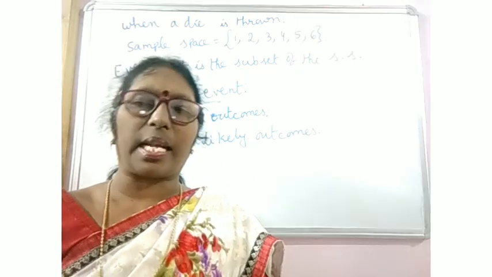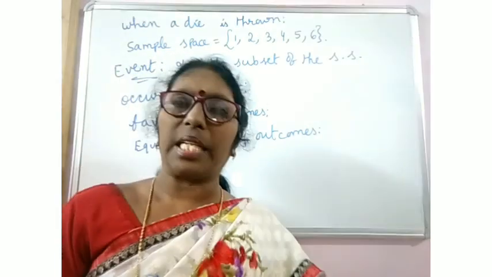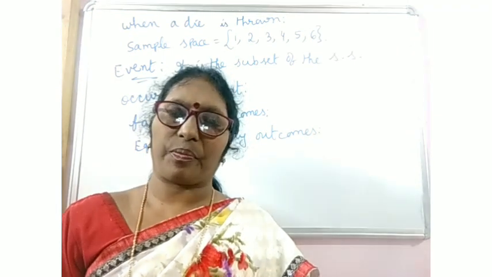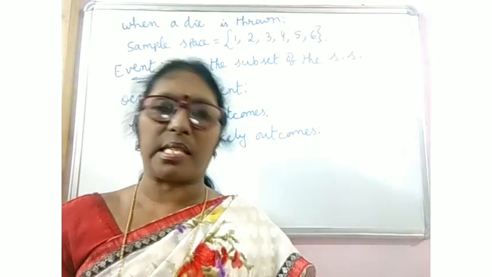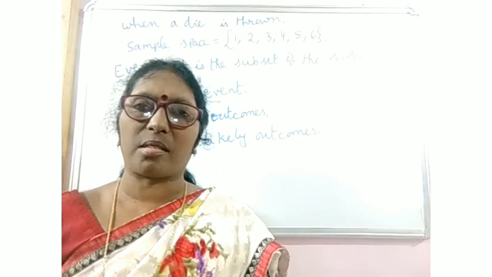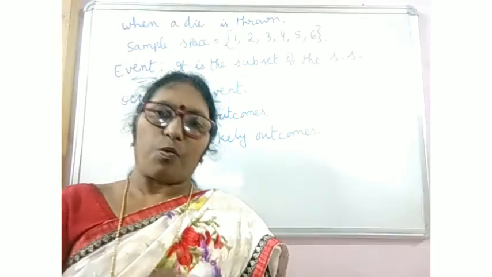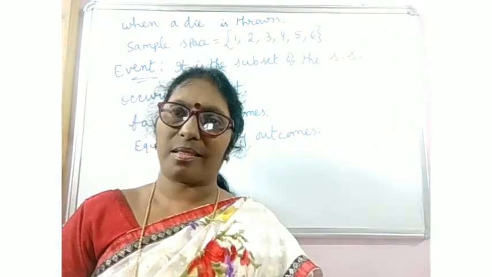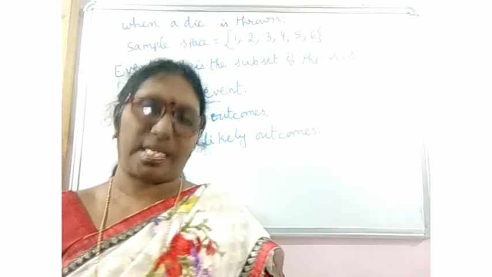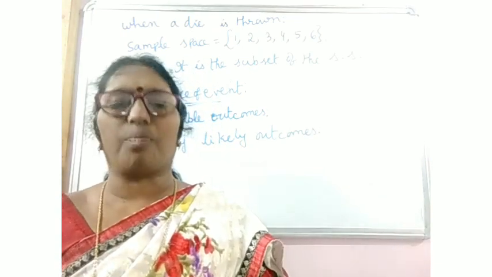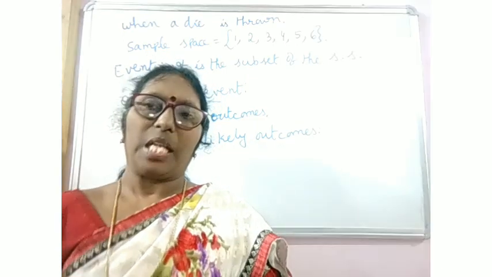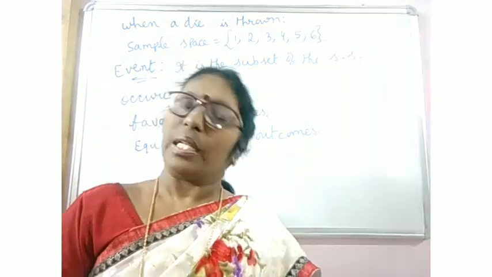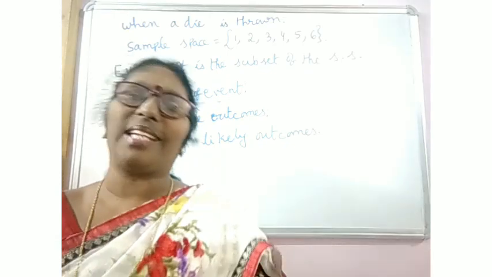Then what are not equally likely outcomes? Suppose in a box there are 5 red pens and 10 blue pens. When we pick a pen, we get either red or blue. But getting a blue pen has more chance because the number of blue pens is more than the number of red pens. In that case, they are not equally likely outcomes.